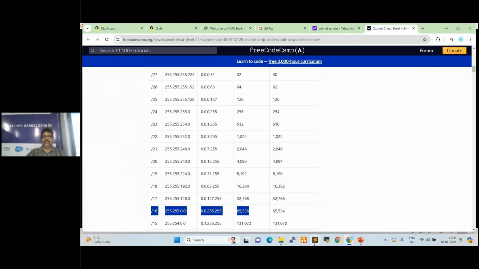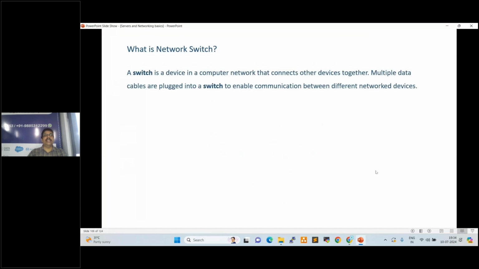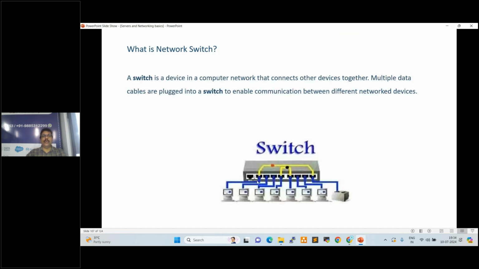Next one. What is a network switch? A switch is a device in a computer network that connects other devices together. Multiple data cables are plugged into a switch to enable communication between different network devices. See here, this is the switch. Here we have ports on the back side of the switch. We can connect cables like this. To communicate, to share resources, to connect the devices, we use the network switch.